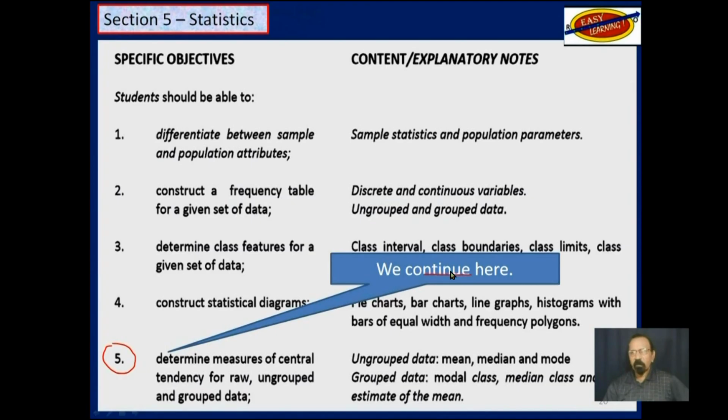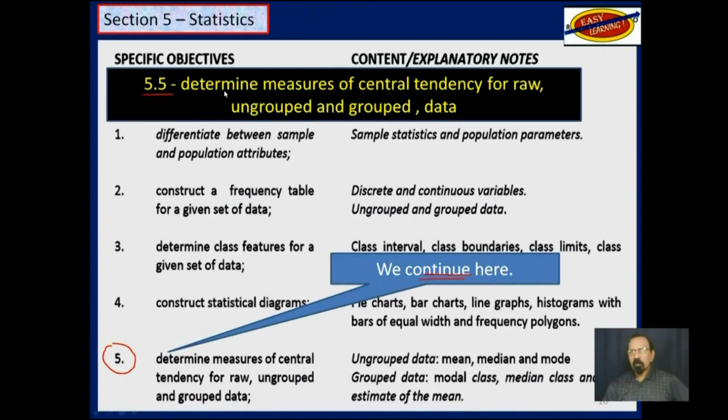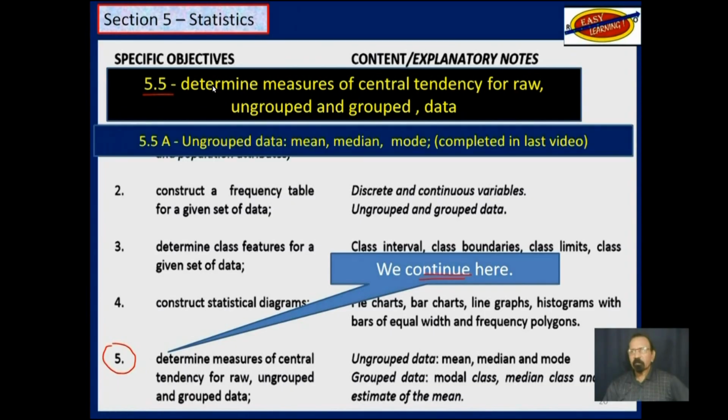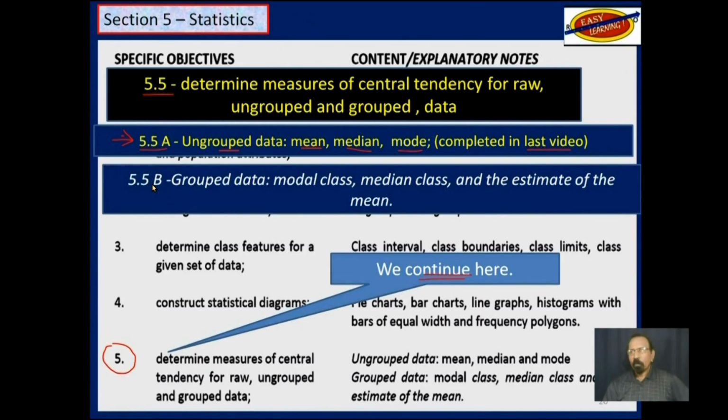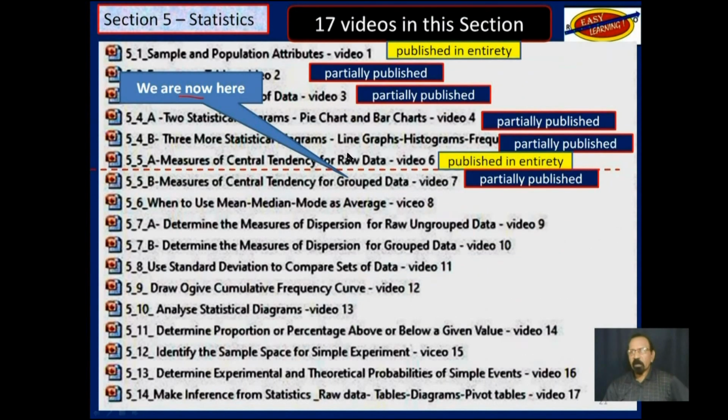We continue. Objective 5, this is the objective, the whole objective. I have divided that into 2 sections. 5A, which deals with mean, median, and mode of ungrouped data. We just completed that in the last video. And now we are looking at objective 5.5 part B, which deals with grouped data, modal class, median class, and estimate of mean. Now, this is the reverse order in which they were listed up here. As I said, we are now here.